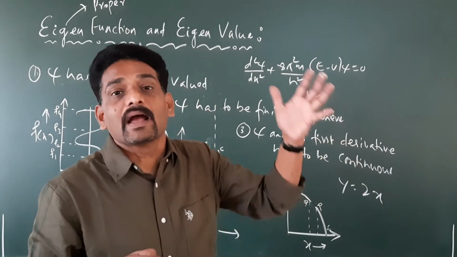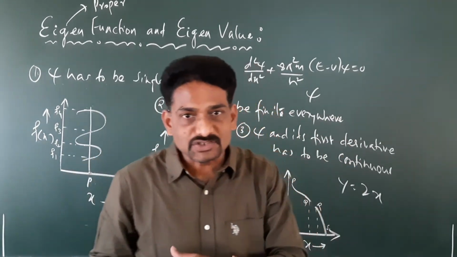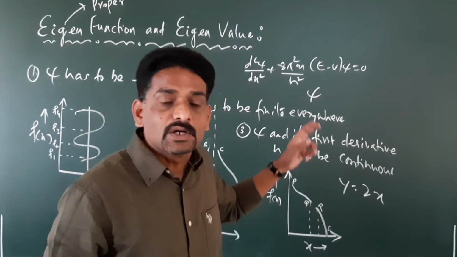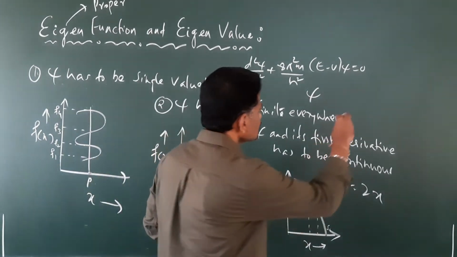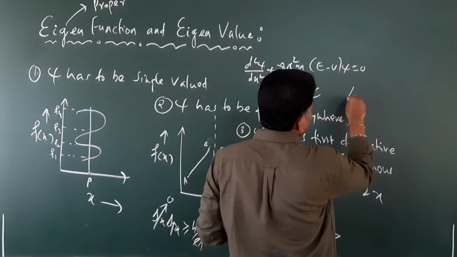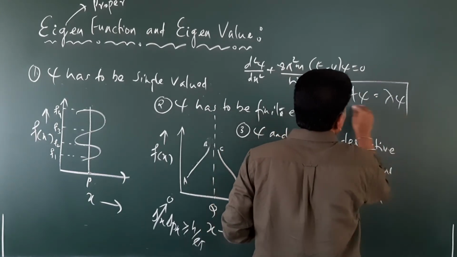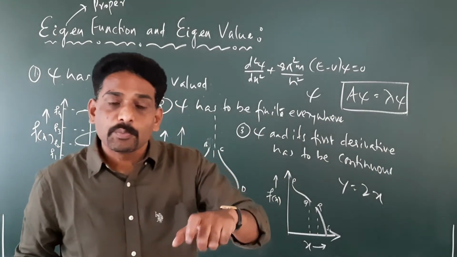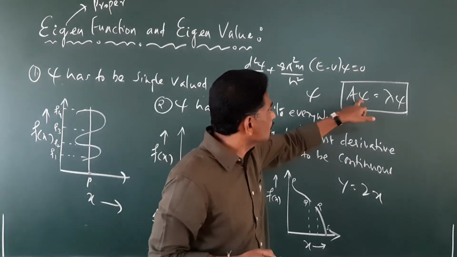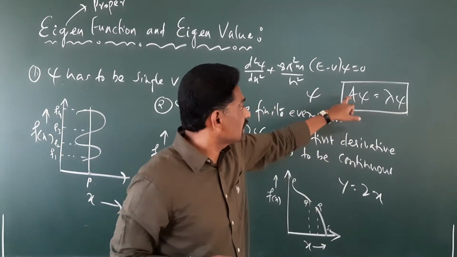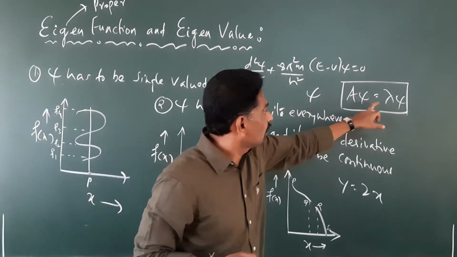So to become an eigenvalue, it has to satisfy one more condition. What is that condition? It should be of the form A psi equals lambda psi. For a wave function to have an eigenvalue, it has to satisfy the condition A psi equals lambda psi. So what is A? A is an operator. What is psi? Psi is a wave function. What is lambda?